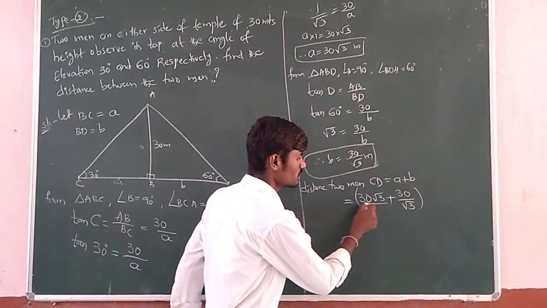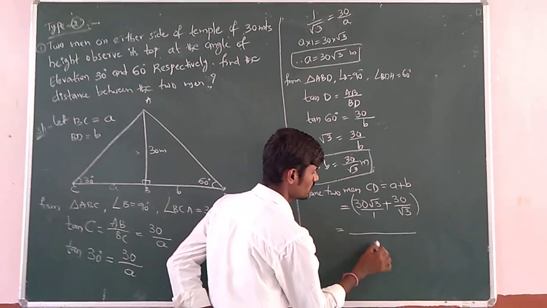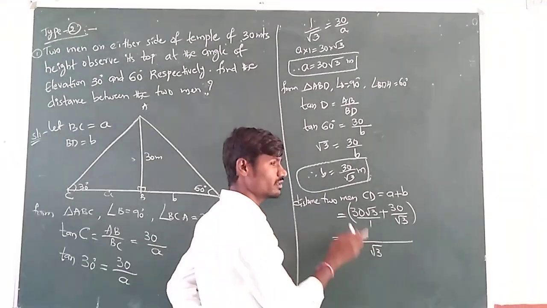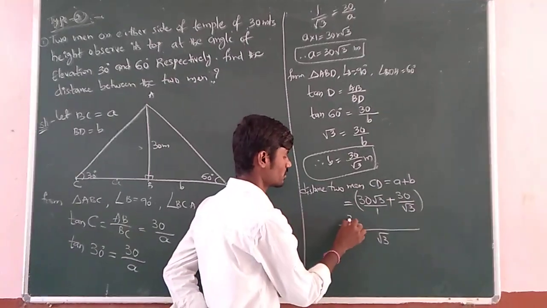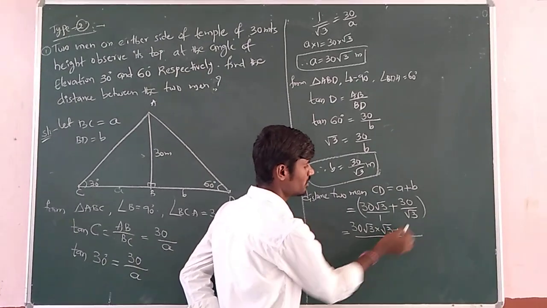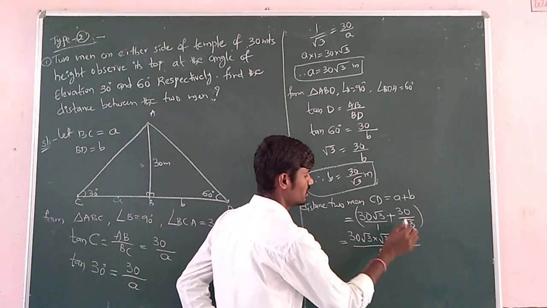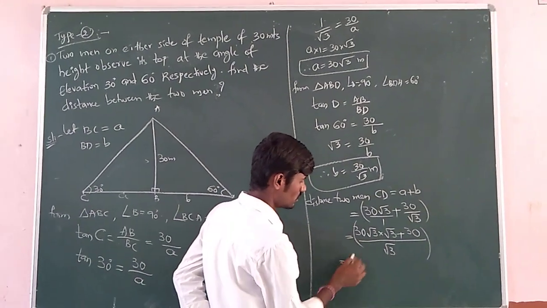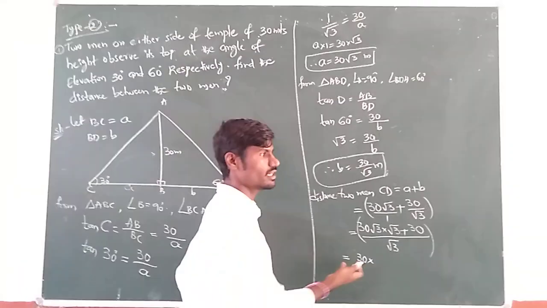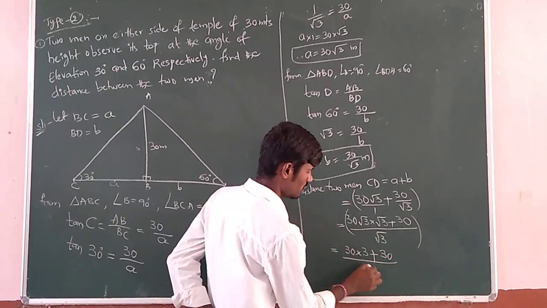To do that, let us assume the denominator as 1 and take LCM. You will get root 3 and here only 1. So 30 root 3 into root 3 over the LCM, and the denominators are the same, so 30 into 1, nothing but 30, plus 30 divided by root 3. Now 30 into root 3 into root 3, which is root 3 whole square.